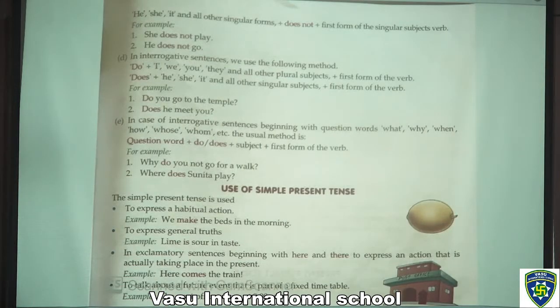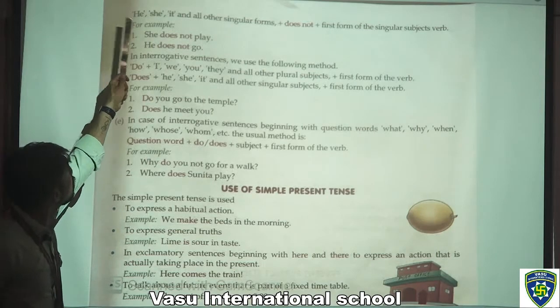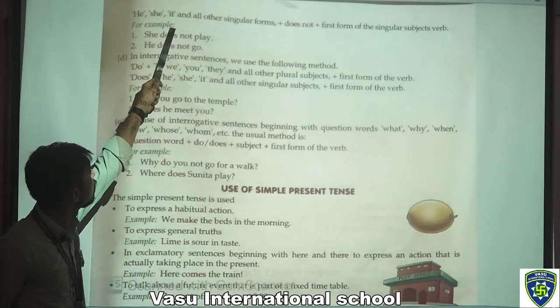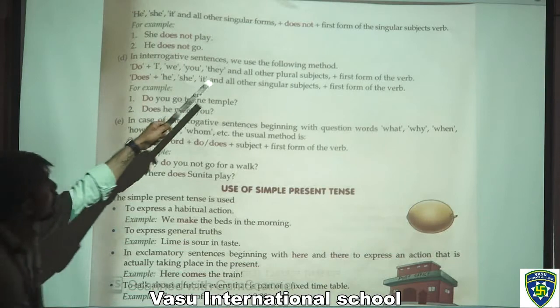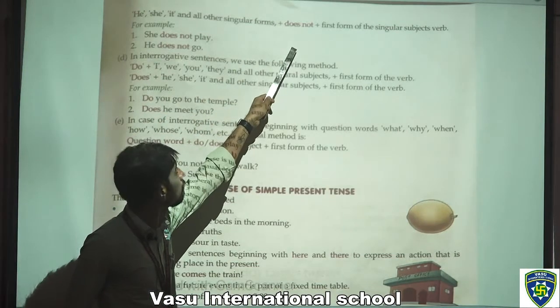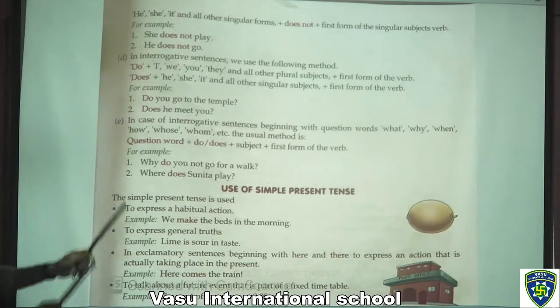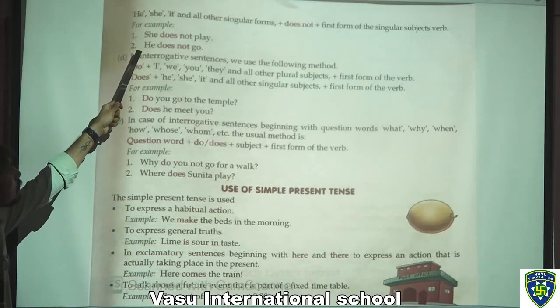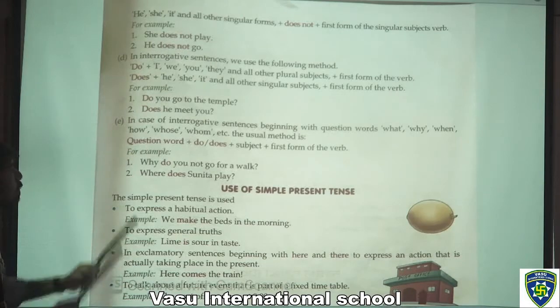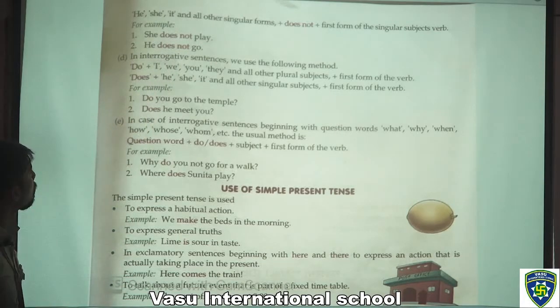In the next page we have he, she, it and all other singular subjects plus does not plus first form of the verb. For example, she does not play, he does not go.